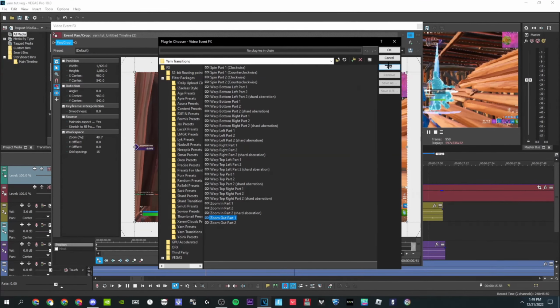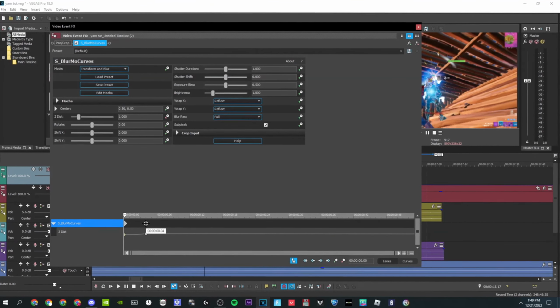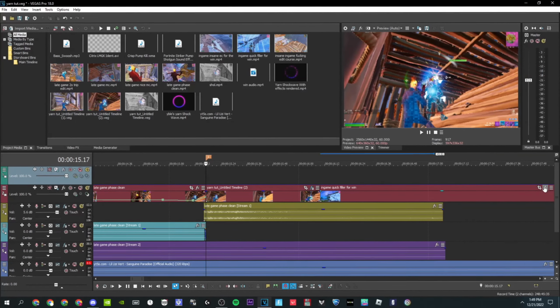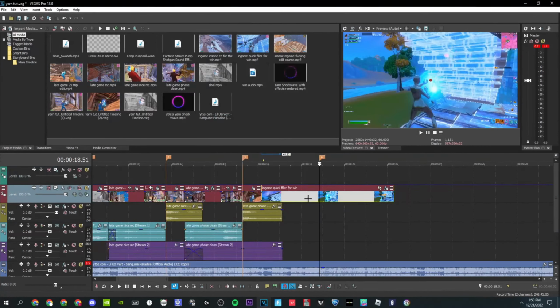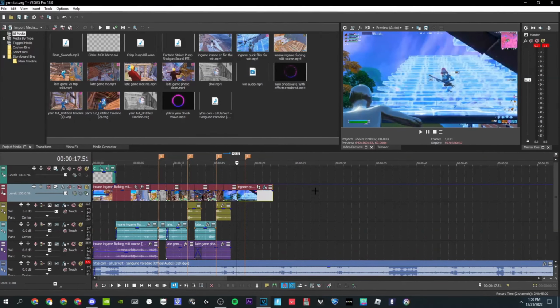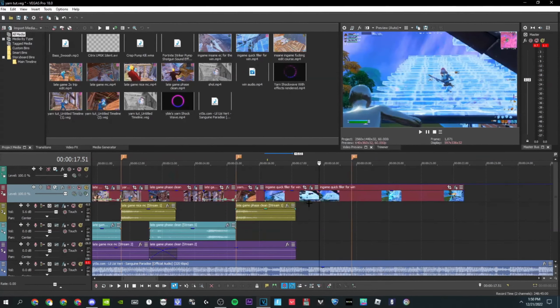So for this one, I'm probably going to zoom out one. So zoom out part 1, drag the keyframes to the end. You're going to go to effects. I'm going to add zoom in part 2. You want to go to where the kill is, you want to go back 60 frames, you want to split there, and you want to copy and paste velocity settings.